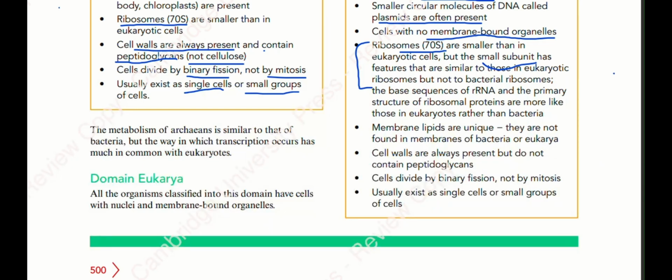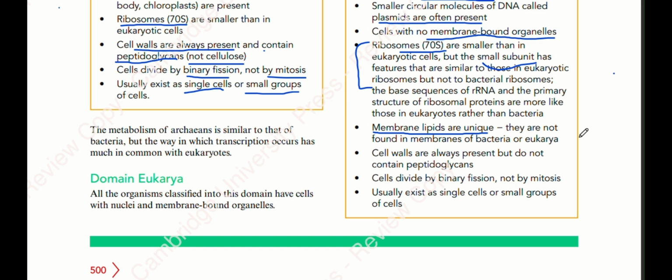Okay, so the next point is a very important point. Membrane lipids are unique. Where do we find the membrane lipids? We find them in the cell surface membrane. So the cell surface membranes of archaeans have lipid molecules, phospholipid molecules, which are unique. And how are they unique? They are actually not matching with the bacteria domain or the eukarya domain.